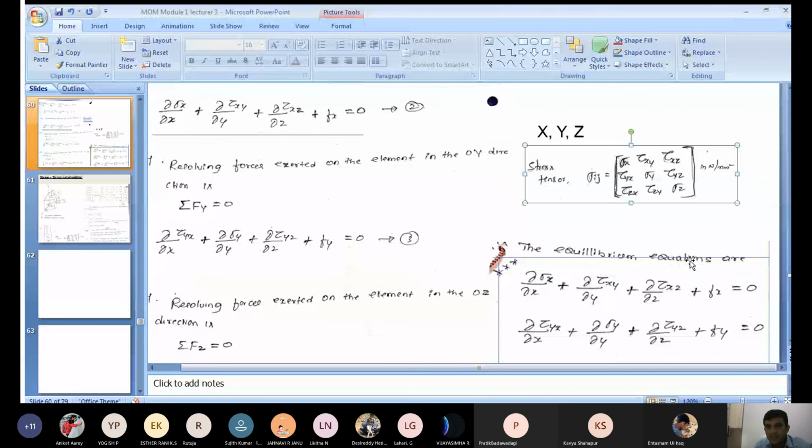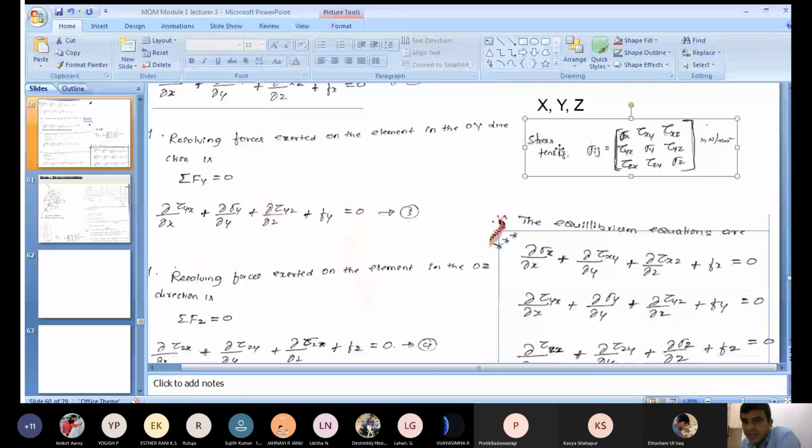Now you can see the stress tensor. Stress tensors are nothing but how we represent stress. What are the stresses acting on the element in matrix form? This matrix form is a 3 cross 3 matrix, right? Sigma ij: i stands for plane, j stands for direction.